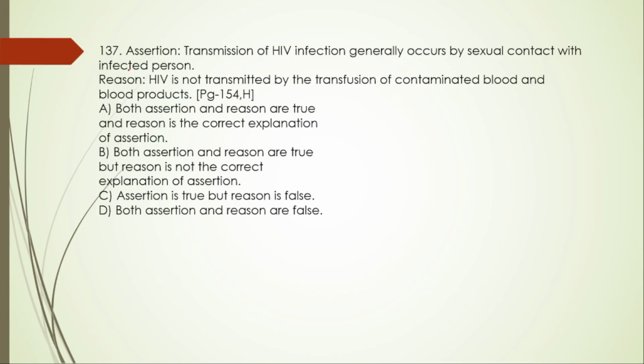Next, again one more assertion and reason type of the question. Here assertion: transmission of HIV infection generally occurs by sexual contact with the infected person. Yes, it is true. Reason: HIV is not transmitted by the transfusion of contaminated blood and blood products. No, this one is wrong. It is given as not transmitted, but it is transmitted. So we will go with the option C here.